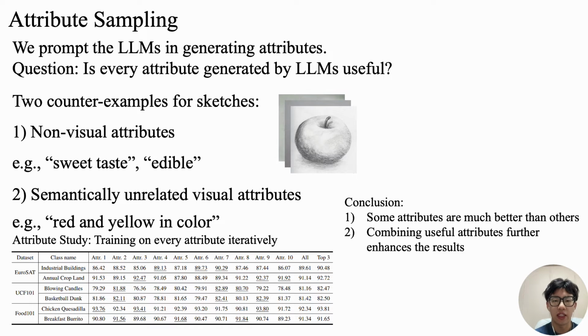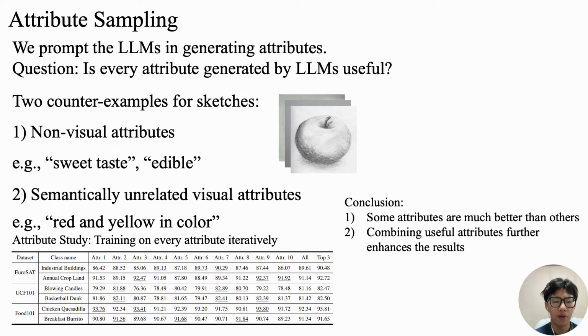Following other works like DCLIP, we prompt the large language model to generate the class-wise attributes. But it raises the question: is every attribute generated by large language models useful? Here we provide two counterexamples for sketches. It sometimes produces non-visual attributes like sweet taste or edible, and sometimes it produces semantically unrelated visual attributes like red and yellow in color.